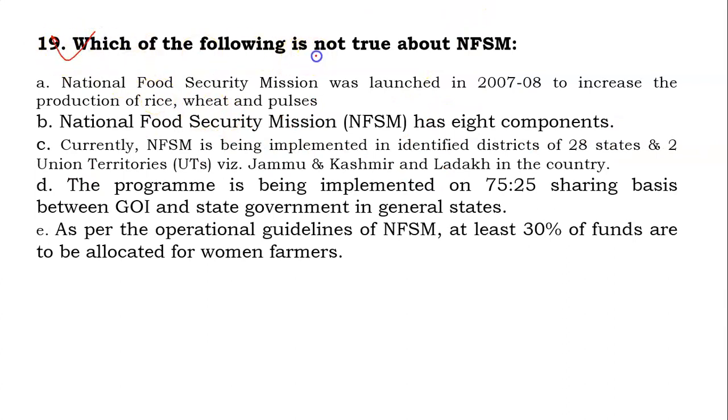19th question: which of the following is not true about the NFSM? National Food Security Mission was launched in 2007-8 to increase the production of rice, wheat and pulses. National Food Security Mission has 8 components. Currently NFSM is being implemented in identified districts of 28 states and 2 union territories, Jammu and Kashmir and Ladakh, in the country.